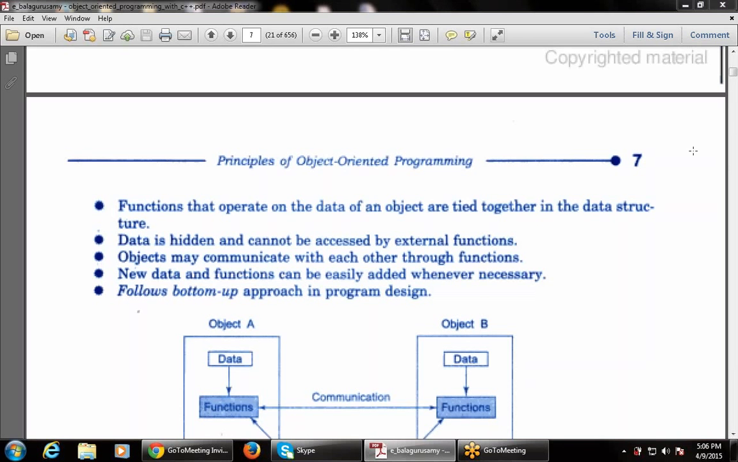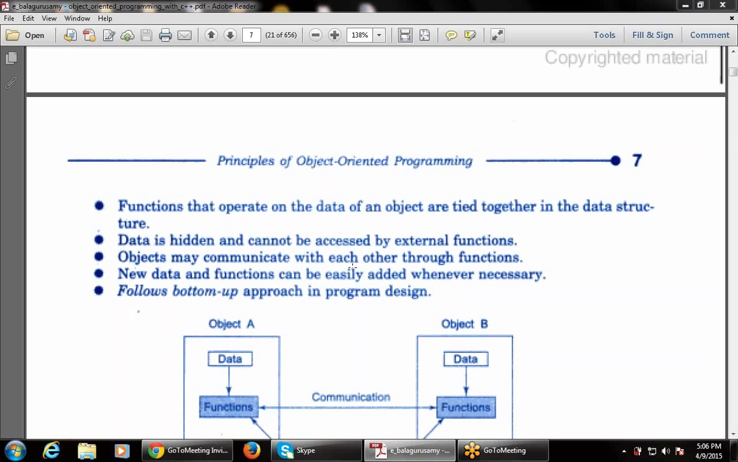Then new data and functions can be easily added whenever necessary. If I declare one object, is it possible to add new functions and data? It is very possible. If I declare int a, after 5 or 10 minutes I can easily declare int b and int c. So we can easily add data and functions whenever there is a requirement.